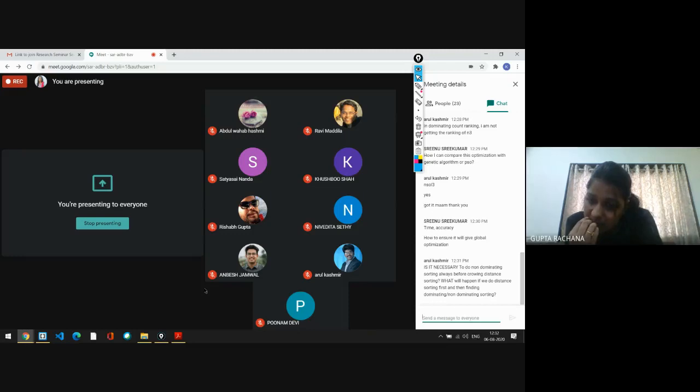Arun Kashmir is asking, is it necessary to do non-dominated sorting always before crowding distance sorting? I must say yes.